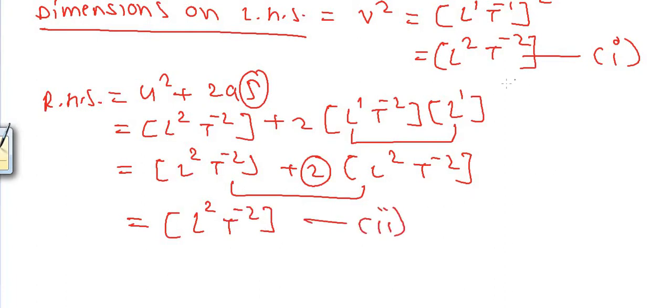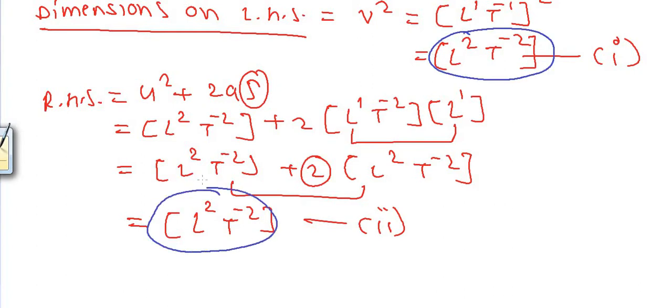Now see, from equation number 1 and 2 we get same dimensions on both the sides. On left hand side, the dimensions are L raised to 2, T raised to minus 2, which are same as that of the dimensions on right hand side, L raised to 2, T raised to minus 2.